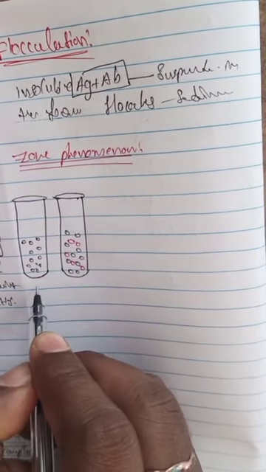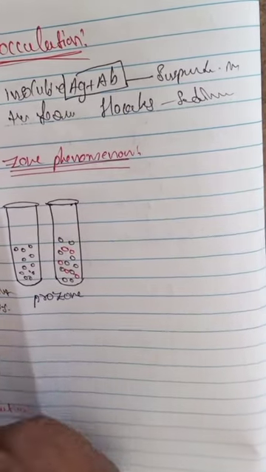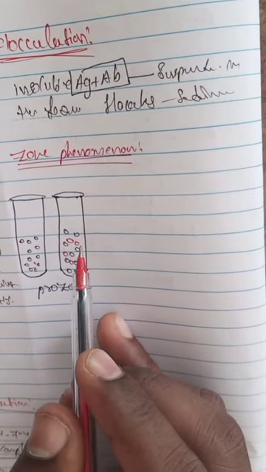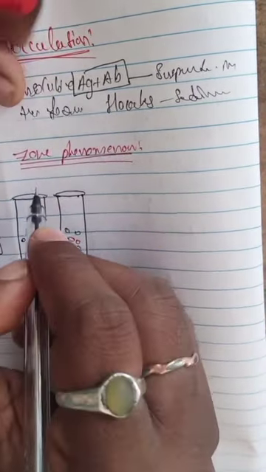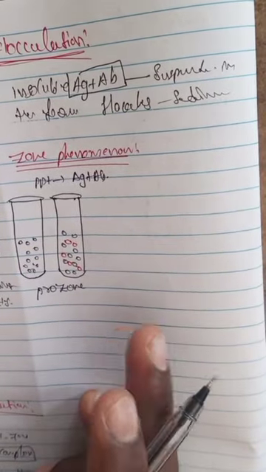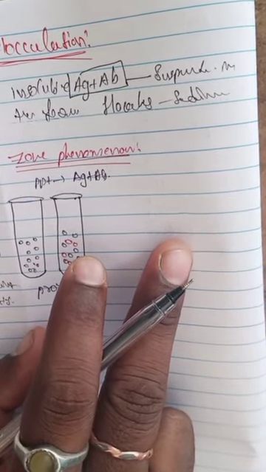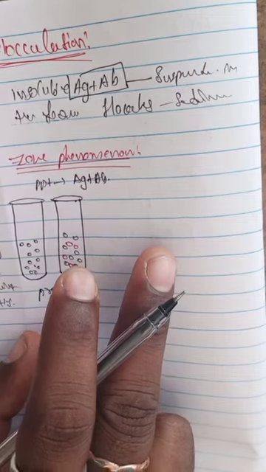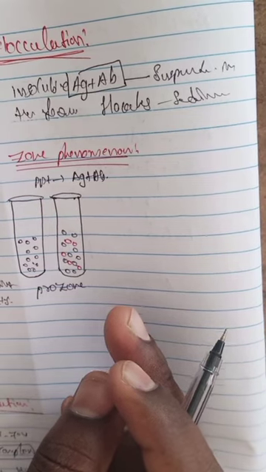This is called the prozone. What is the prozone? The amount of precipitation formed depends upon the relative proportions of antigen and antibody taking part in the reaction. Absence of precipitation in the presence of excess antibodies indicates a false negative condition, known as the prozone phenomenon. In this condition, the serum should be diluted to get the correct result.